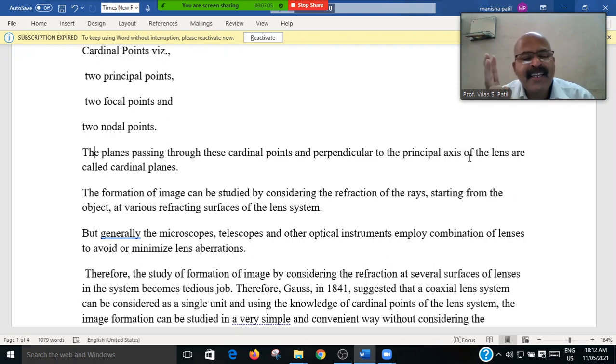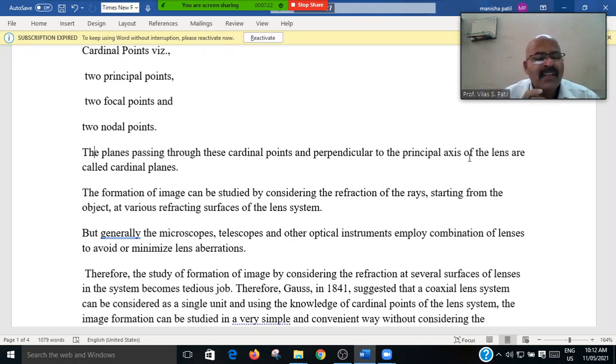And there are three cardinal planes. The plane passing through the cardinal points and perpendicular to the principal axis of the lens will be known as a cardinal plane.